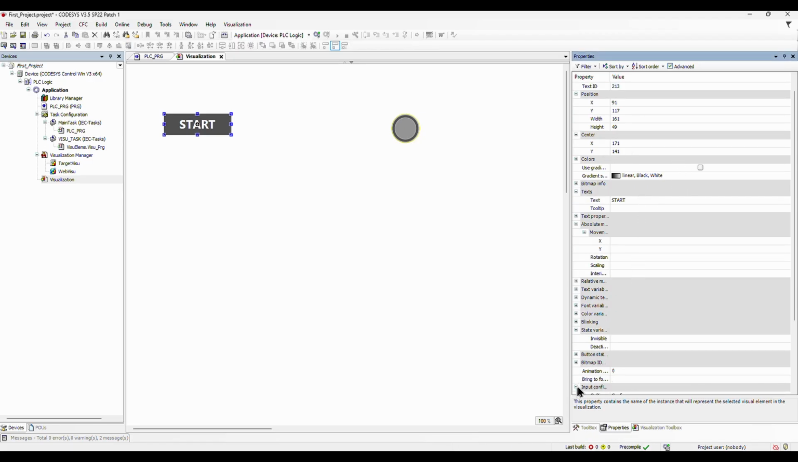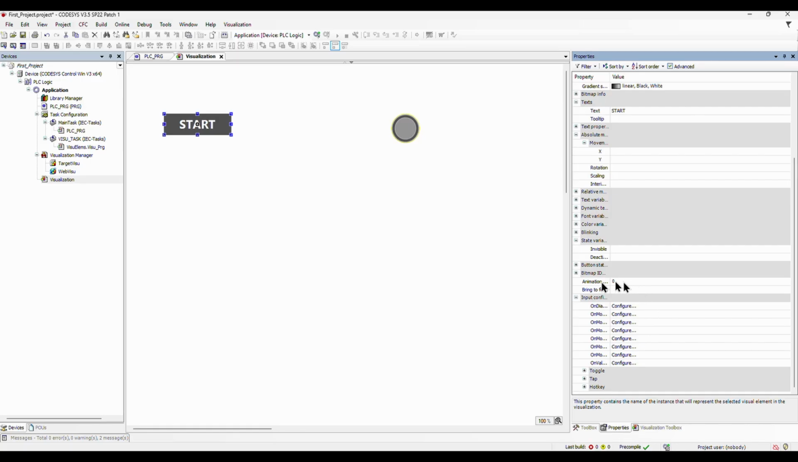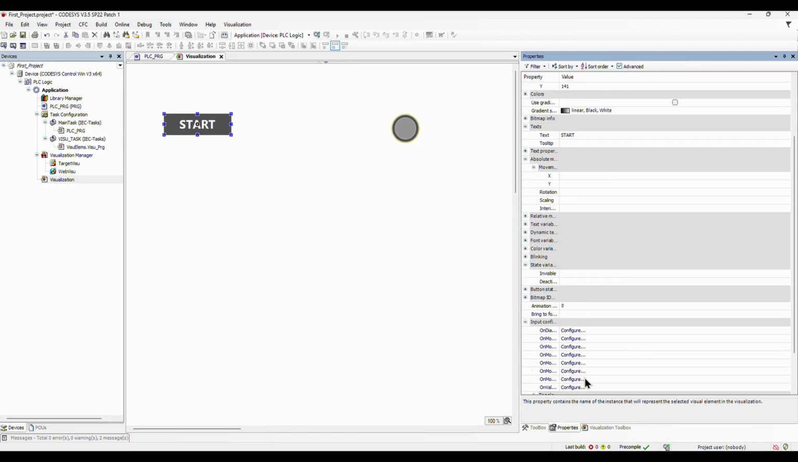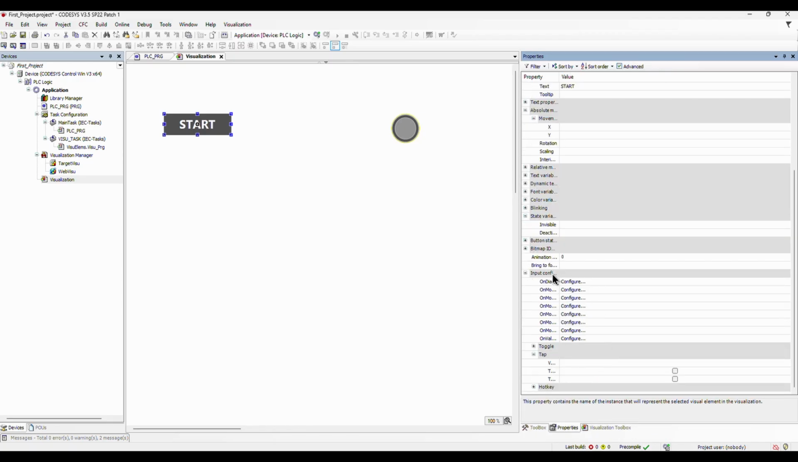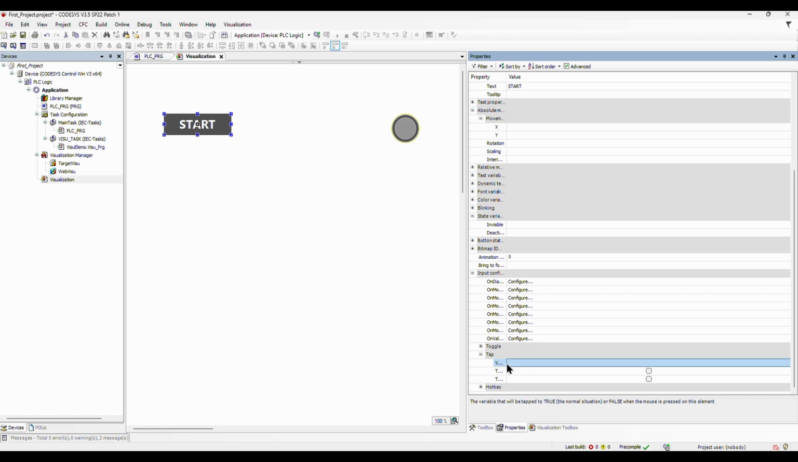Now is time to link our visualization, or our front end, the start button and the lamp, to our back end logic. Let's do it. We select the button Start, and on the right side, we look for Input Configuration. We choose Tap. We click on the 3 points.